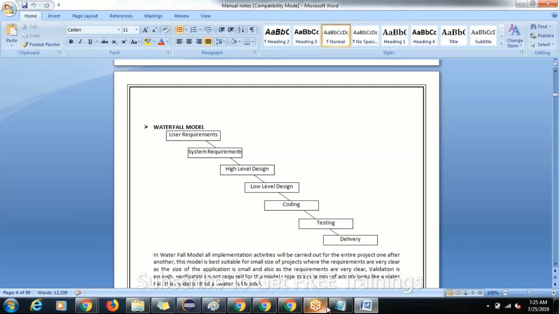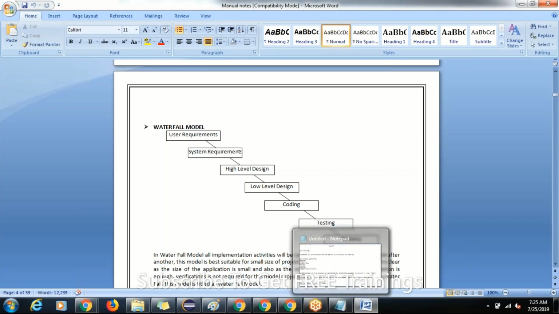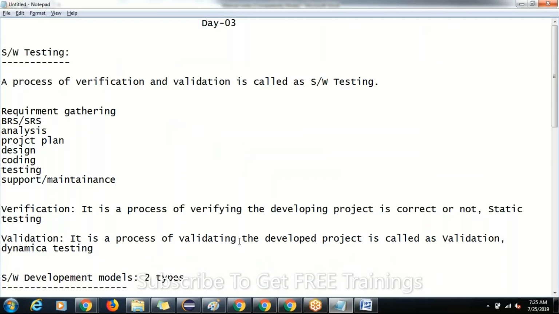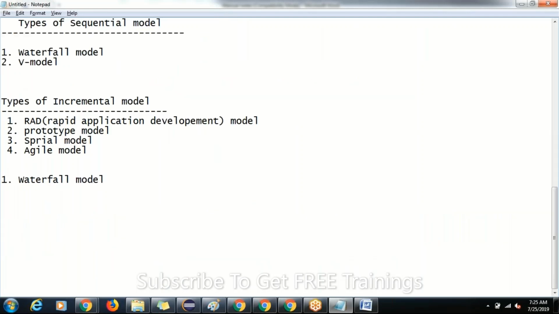I'll write each and every point here for the waterfall model. We are discussing the first model in the sequential model. The first point in the waterfall model is that it is the same as the SDLC process. Why?